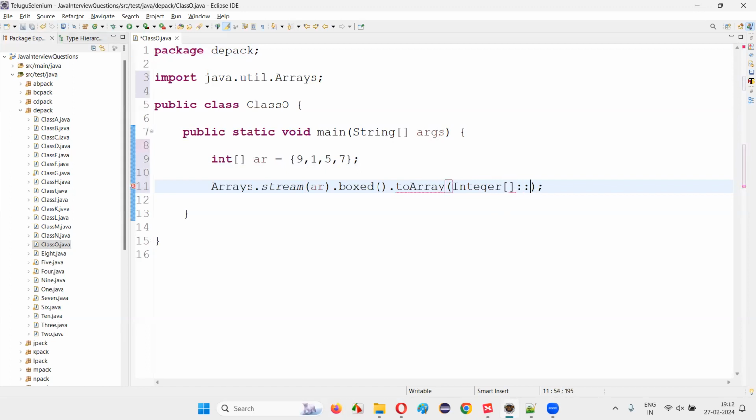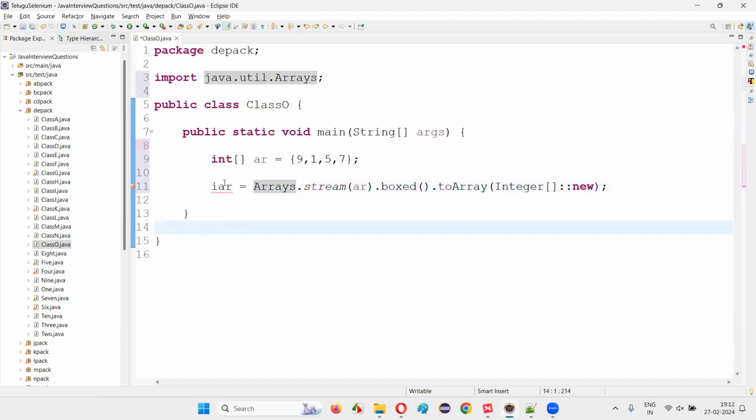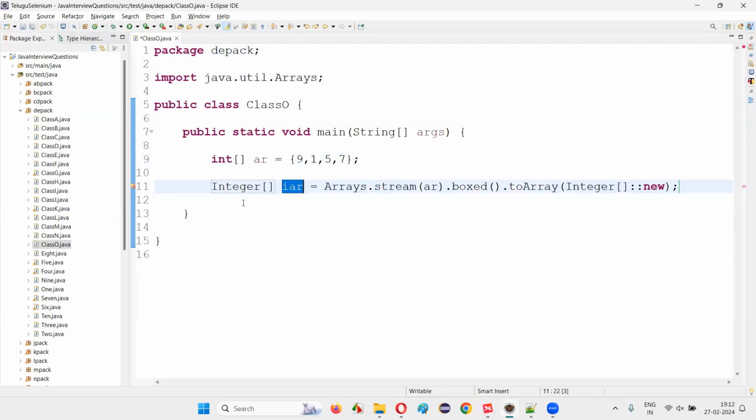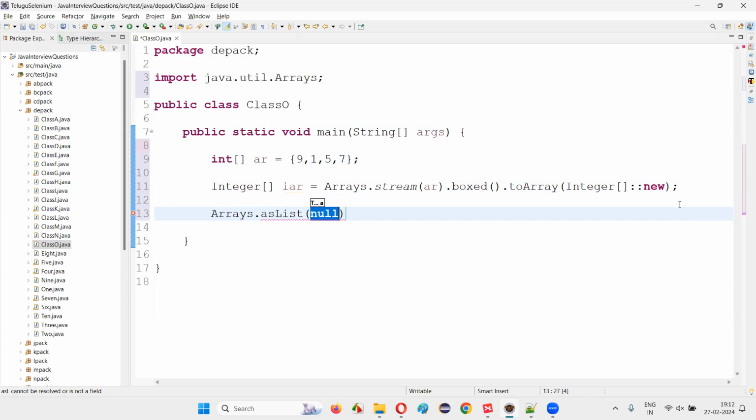After that, specify the resultant Integer array, colon, and say new. Now here, give some name, say IAR, integer array, other than whatever the name it has. Just give some other name, hover the mouse and say create local variable. You see now this AR array, which is of primitive array type, has been converted into IAR, which is an associated wrapper class array type. Now I can use the Arrays.asList command. And in this asList predefined static method of Arrays class, if I pass this Integer wrapper class array, then we can convert. We cannot pass this AR here.